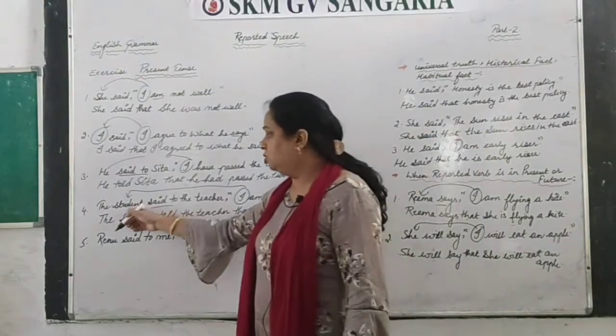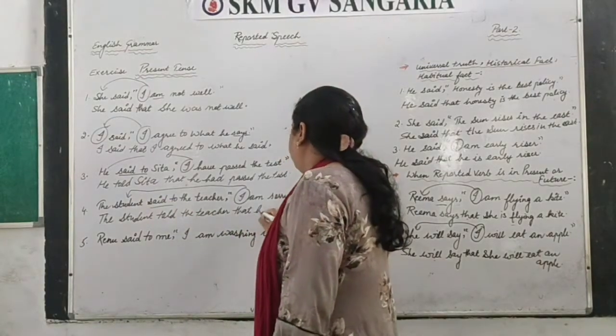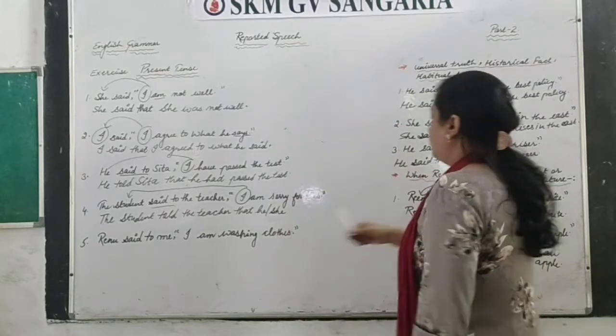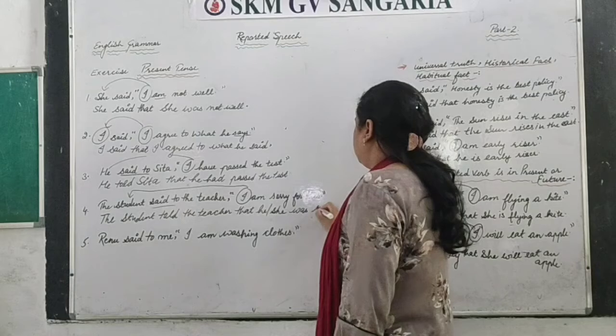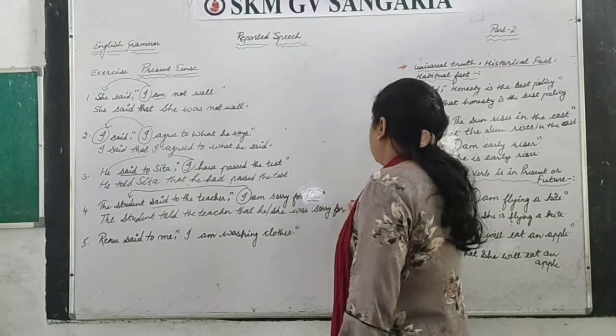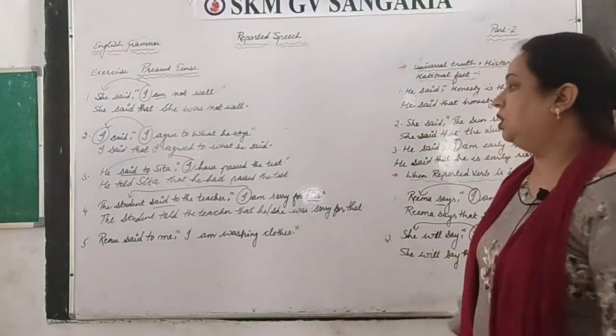So for the student you may write down he or she, whatever your choice is. Now am changes into was, sorry for this changes into that, right? So that's your answer.